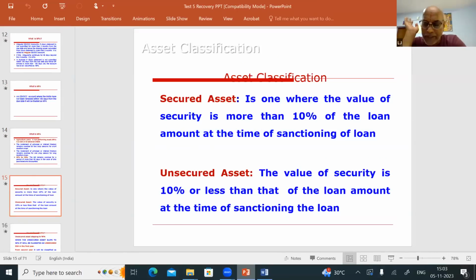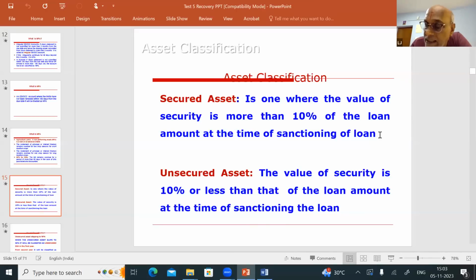So, a very important topic slide we are coming to now. From the asset classification point of view, advances are classified into secured advance and unsecured advance. A secured advance, or secured asset, is one where the value of the security is more than 10% of the loan amount at the time of sanctioning the loan.